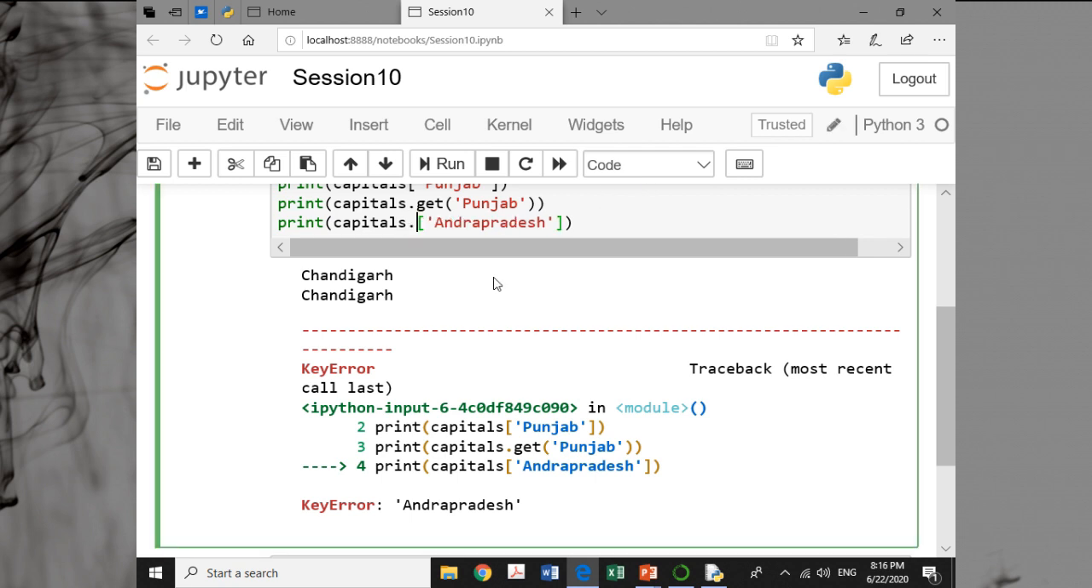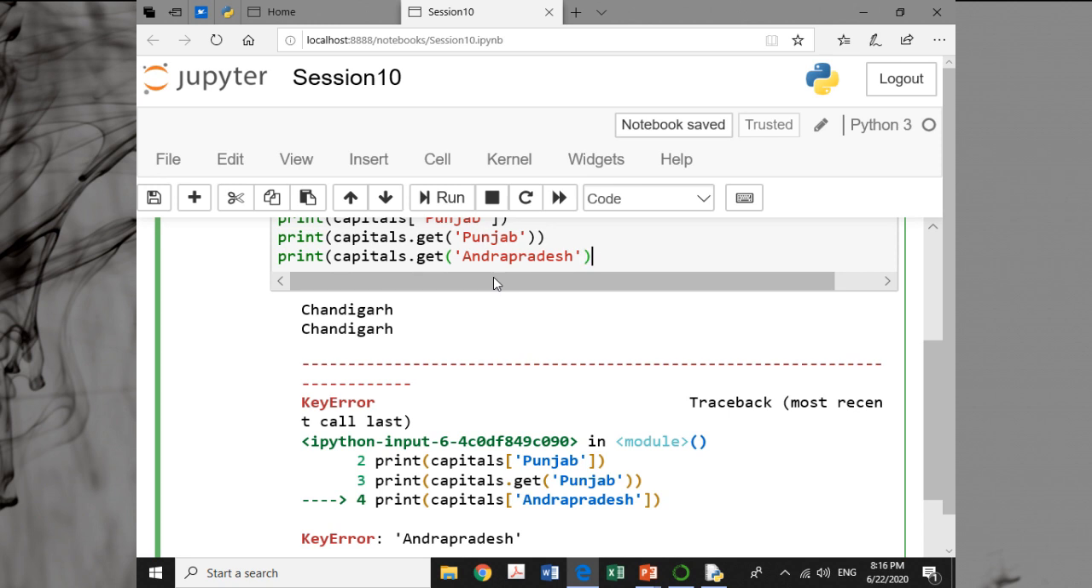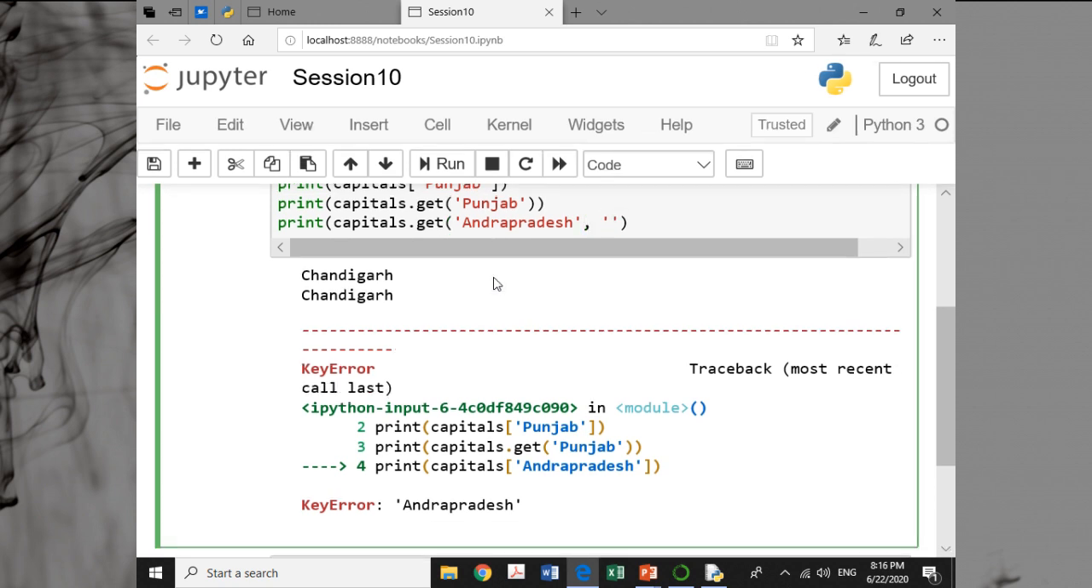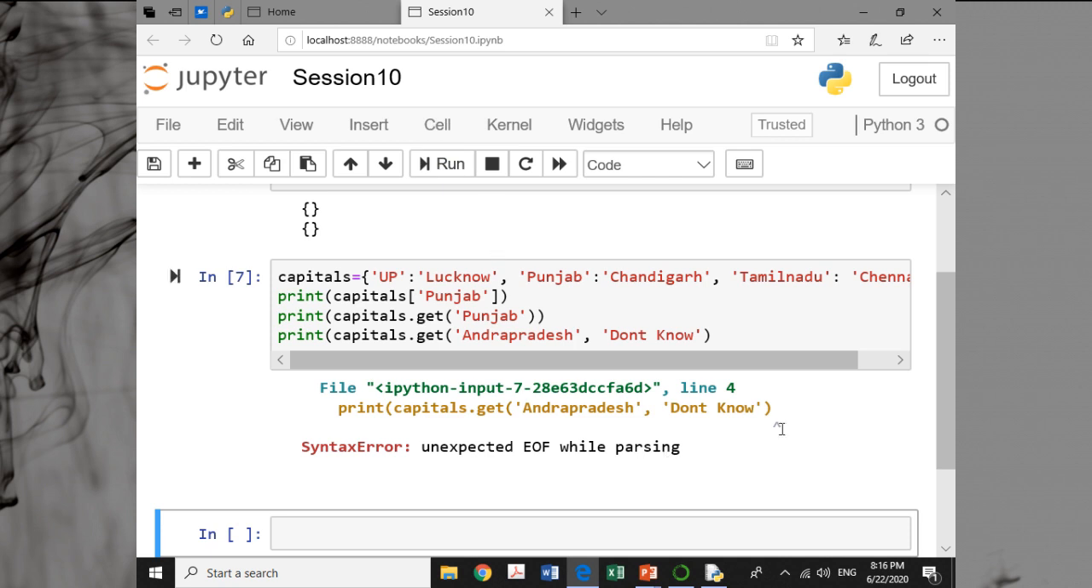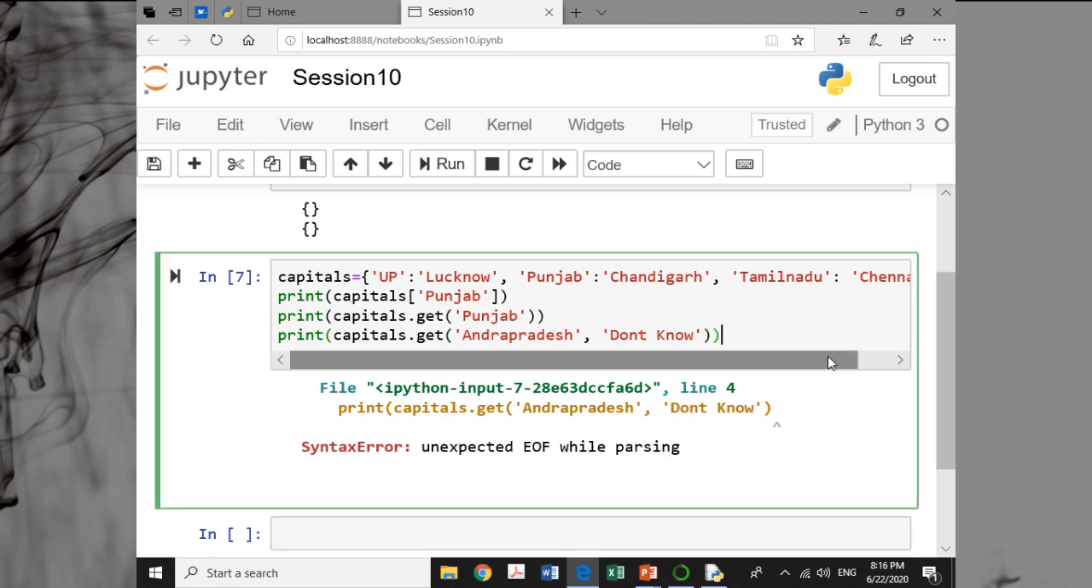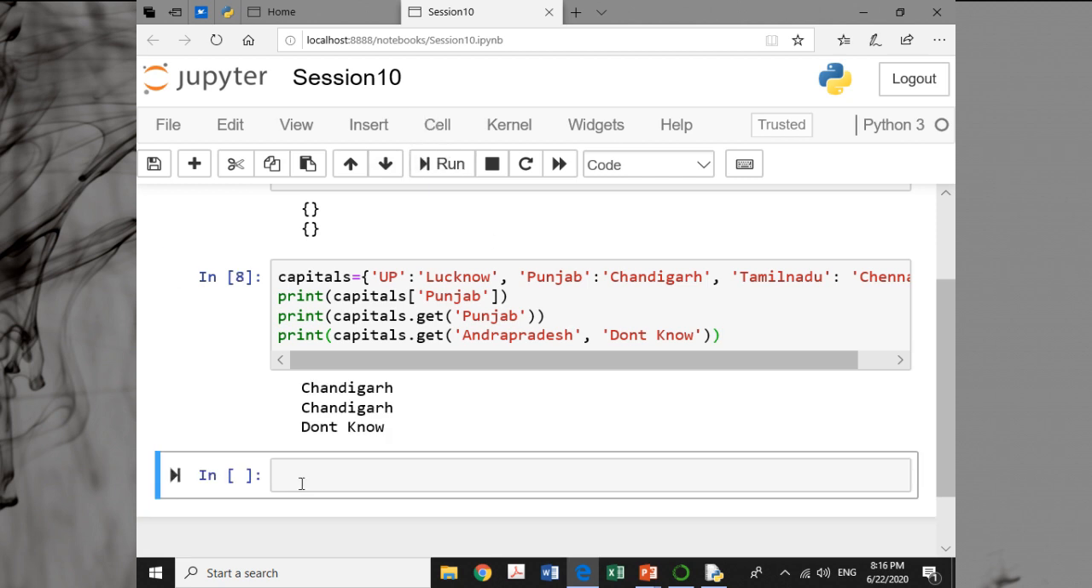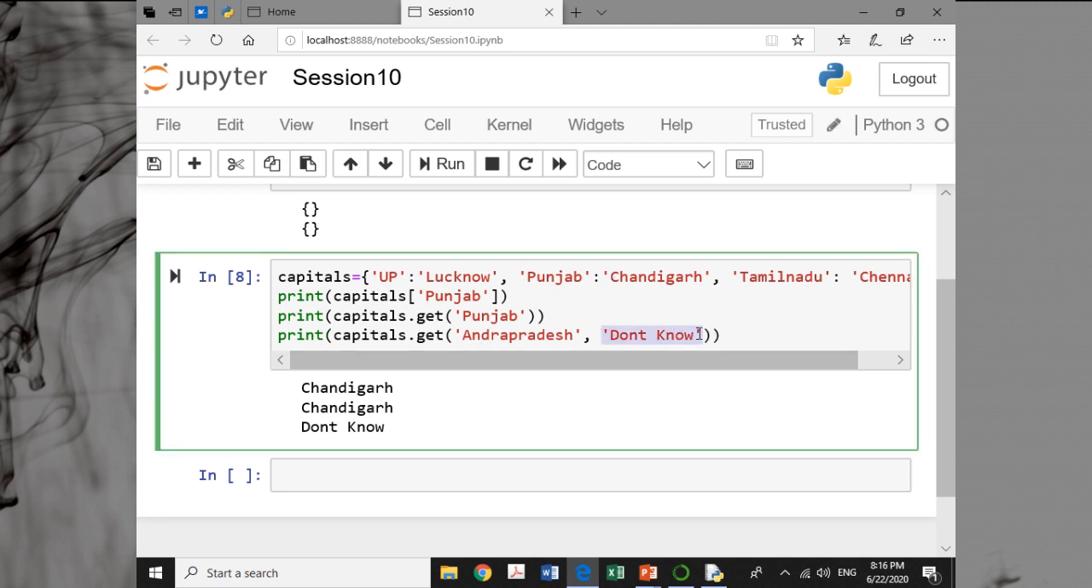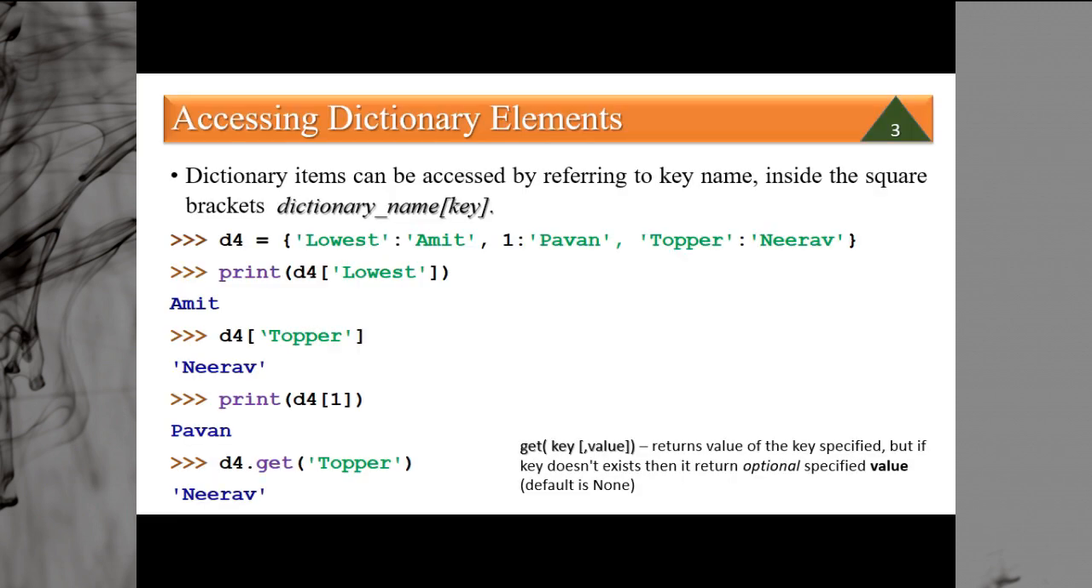Okay, but if I say dot get, and within the get function I specify that I want "don't know" as the output, then we can use it. Andhra Pradesh is the key which is not available in your capitals list, so that's why it gives you a default value, "don't know". But this is optional. If you are not providing this, it will generate a None value.